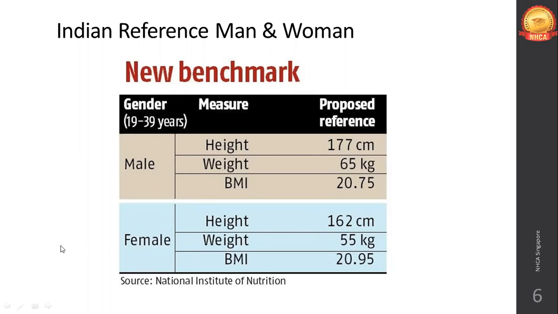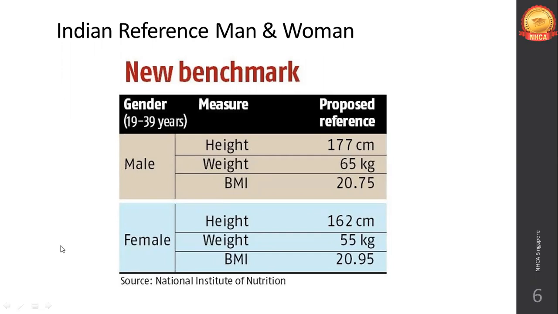The age category we use here is another important factor. Age is from 19 to 39 years, because India is a young country and most of our population lies in this particular age group. People in this age group should have a reference healthy height of around 177 centimeters and weight of 65 kilograms for men.